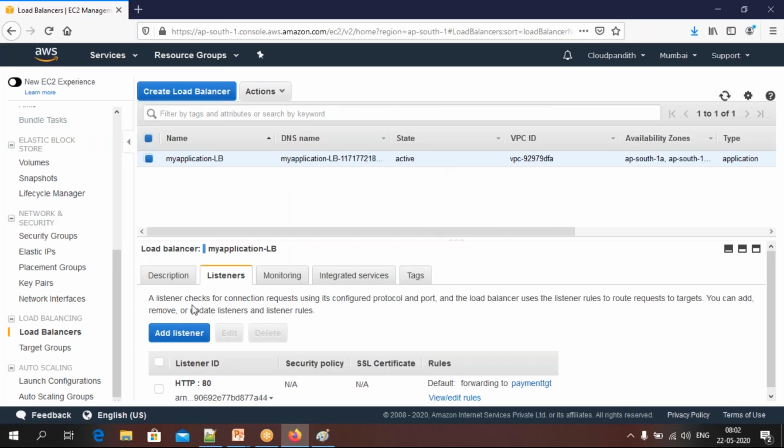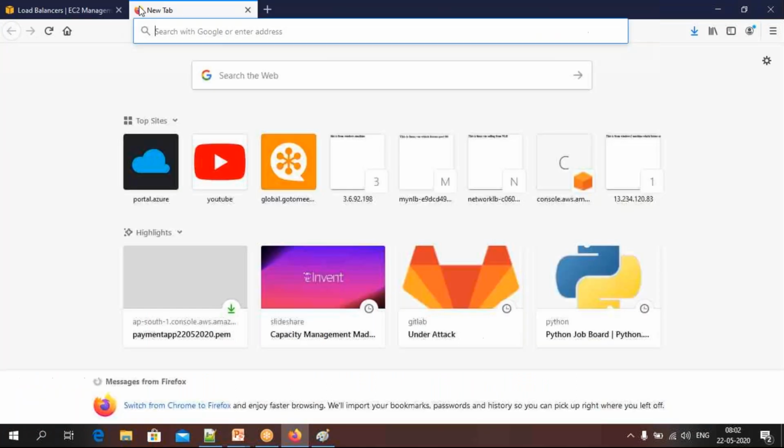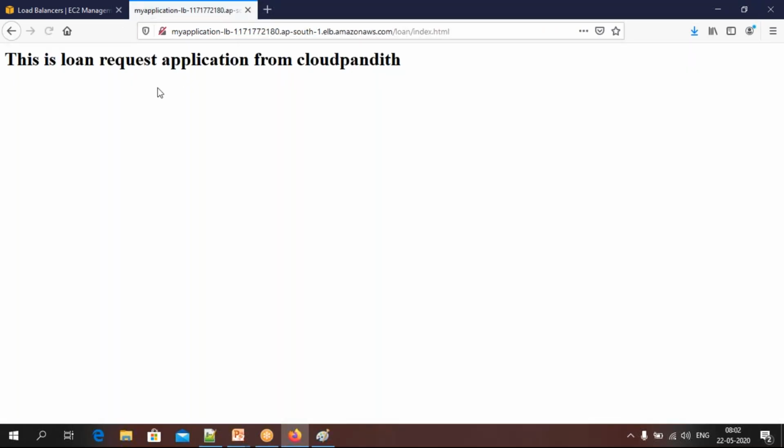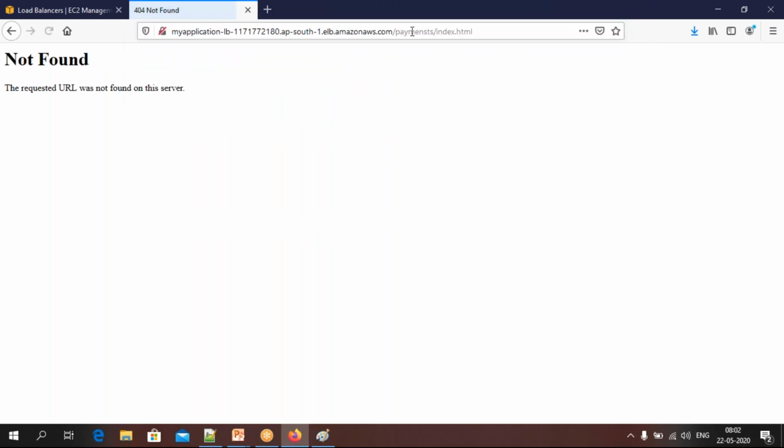Come here and check. Our load balancer is active. Come to description, take this DNS name, put it here and add /loan/index.html, enter. So the loan application is accessible. If you put /payment here, enter.